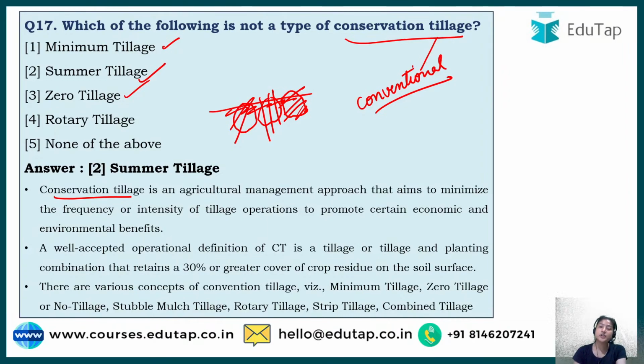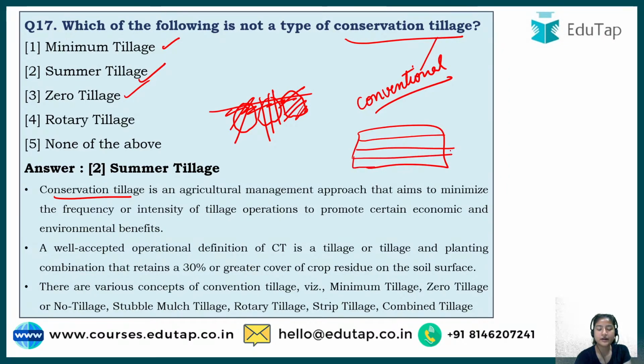For the new crop that has to be sown, if this is a field and in these rows I have to sow the seeds of the new plant, I'll just dig up only that portion. That is what happens in zero tillage. Apart from that, the whole field remains untouched.